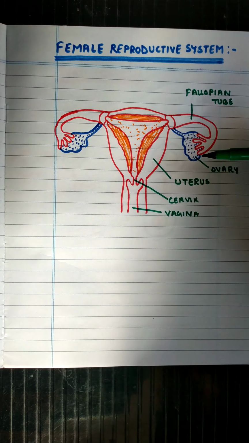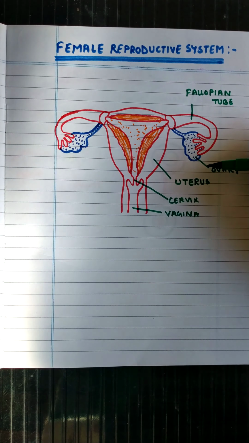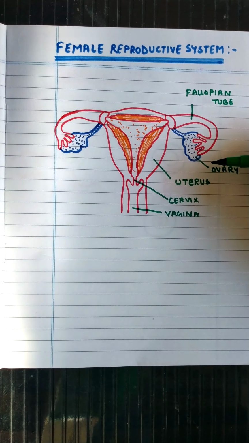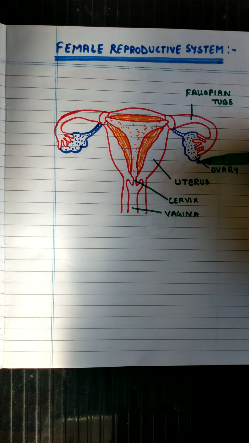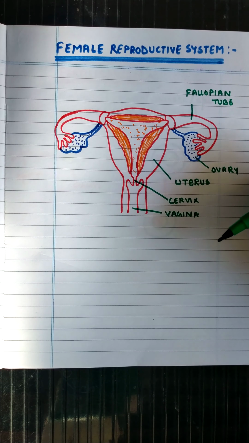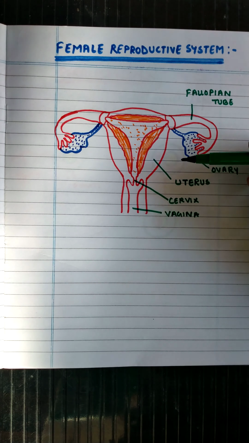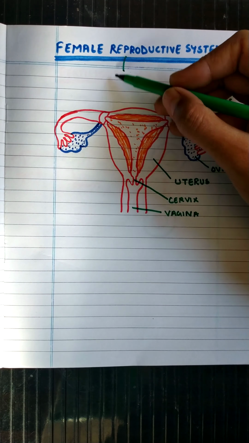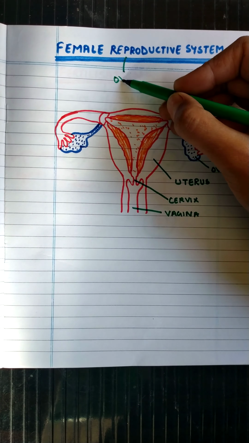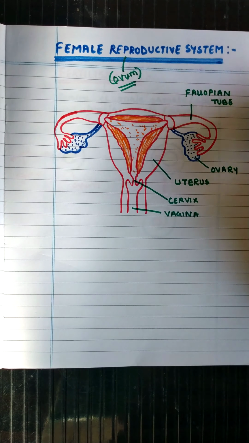The function of the female reproductive system is to produce the egg or ovum, and afterwards, if the egg gets fertilized, to develop a new individual. So first of all, we will study the structure of the female reproductive system. The female reproductive system produces ovum or egg, which are the female gametes.